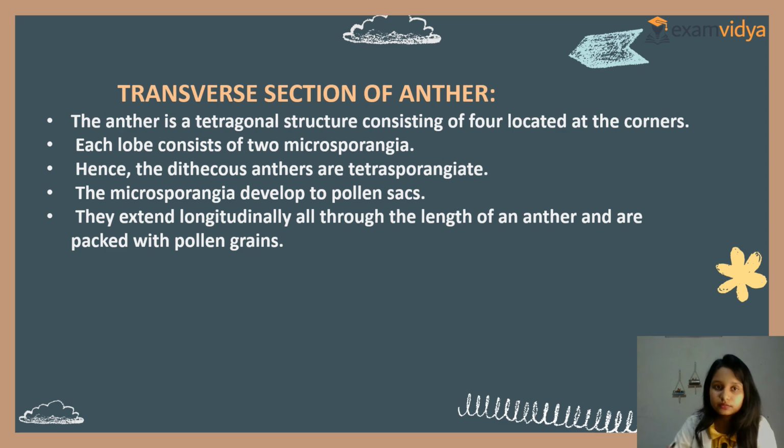Next we will deal with the transverse section of anther. The anther is a tetragonal structure consisting of four lobes located at the corners. Each lobe consists of two microsporangia. Hence, the dithecous anthers are tetrasporangiate. The microsporangia develop into pollen sacs. They extend longitudinally all through the length of an anther and are packed with pollen grains. Clear? So this is the transverse section of anther.